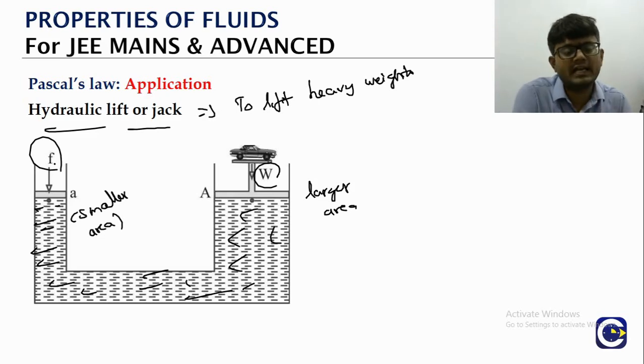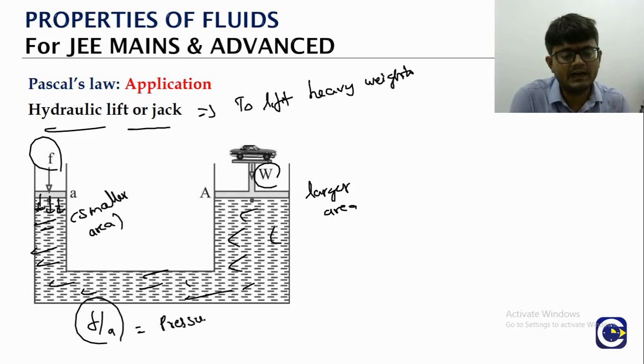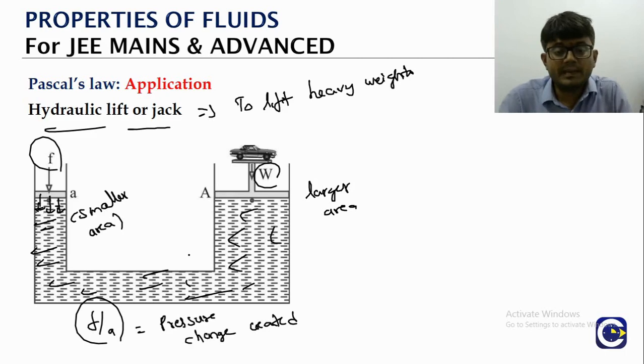Now on the input side we apply a small force f. So as a result, what is the pressure change we are creating here? Pressure change is F by A. This is the pressure change created. As per Pascal's law, if you consider the liquid to be incompressible, then the pressure change will be transmitted uniformly, undiminished. Which means, if you look at the other side, the pressure change witnessed on the other side also must be the same, right?